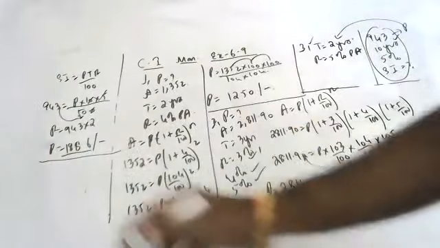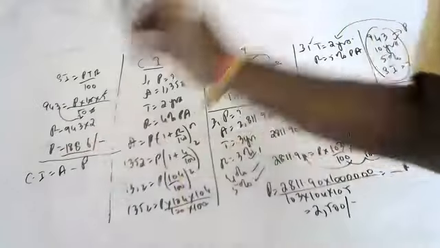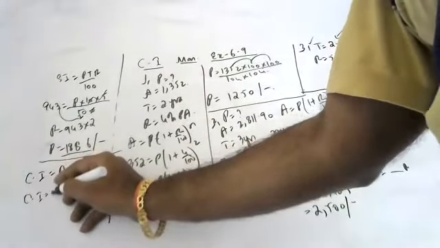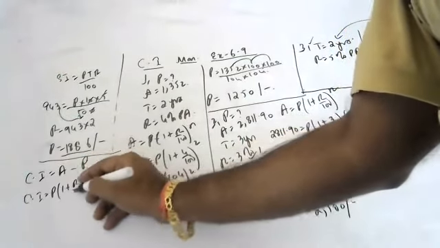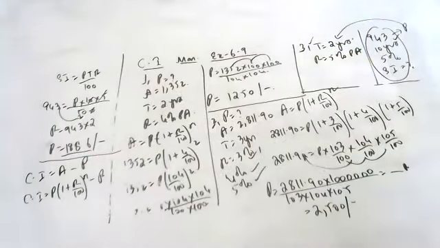Now tell me compound interest amount. What is the compound interest formula? Amount minus principal. What is the amount formula? Amount is P into 1 plus R by 100, to the power, minus P. Can you tell us how to do?